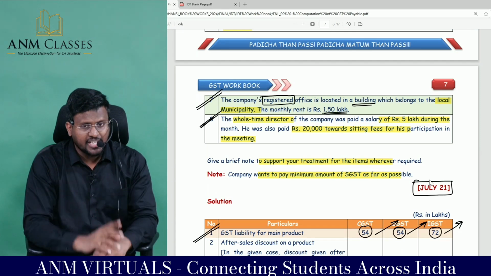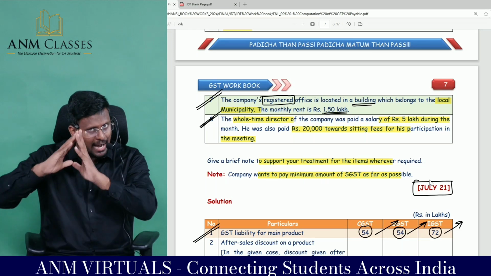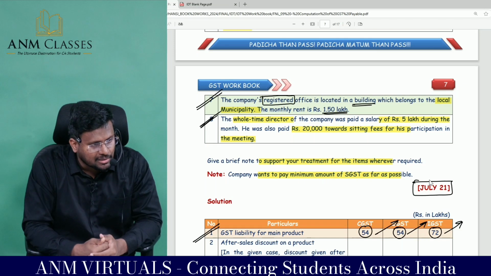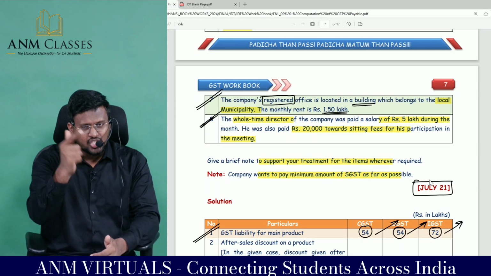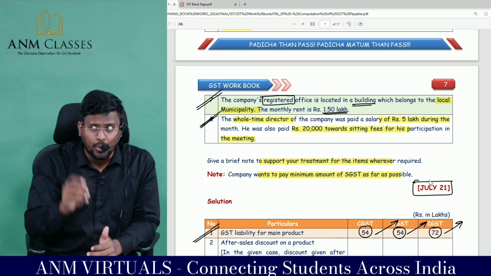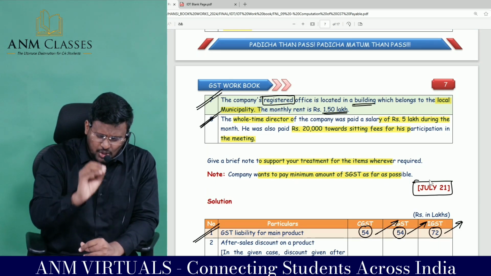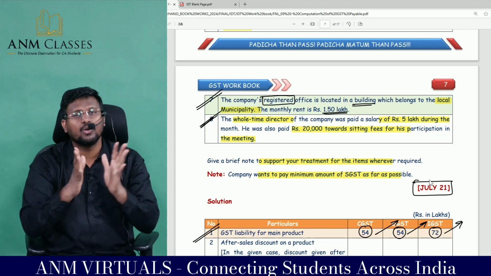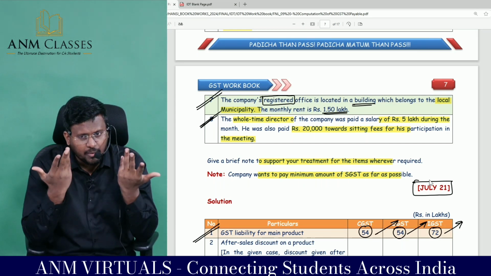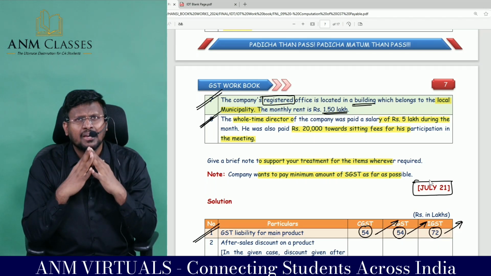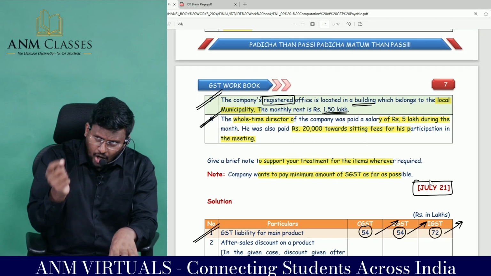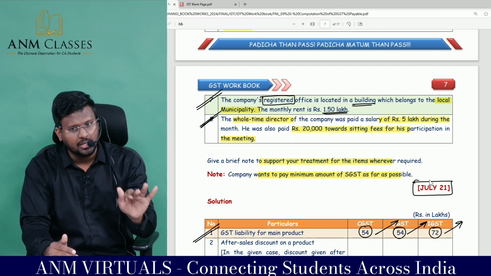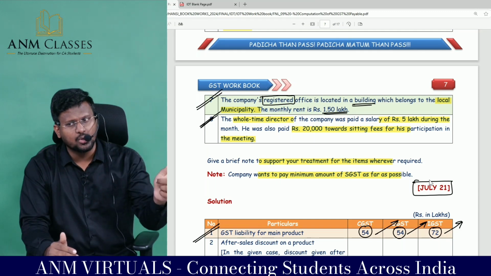Computation of GST payable is equal to revising the entire Act. And on the other side, you have to revise the entire provision for 30-45 minutes. Then only both will link, both will connect. And when you are reading an adjustment, you should be able to appreciate or understand, okay, this adjustment they are asking. And if you go wrong in the interpretation, don't worry, because a person who knows something only will go wrong. A person who doesn't even know the provision will be simply seeing the answers and ticking. So if you are going wrong in some interpretation, that's not a mistake. Once you do 5 to 10 questions, automatically that will settle down. It's a process. You have to follow the process.